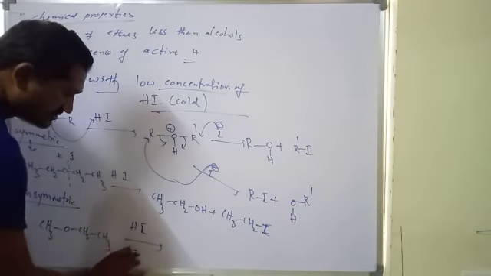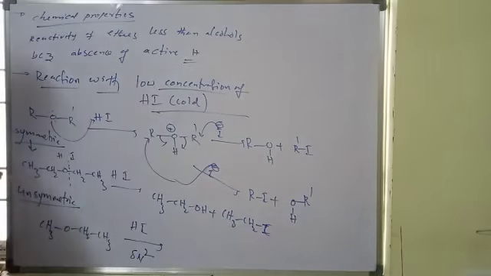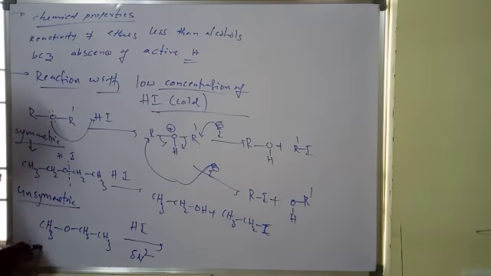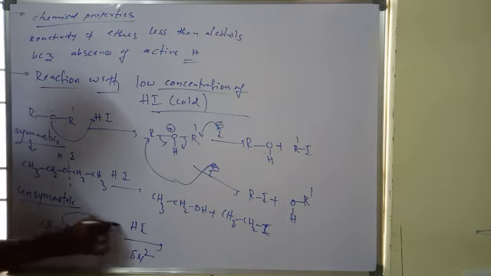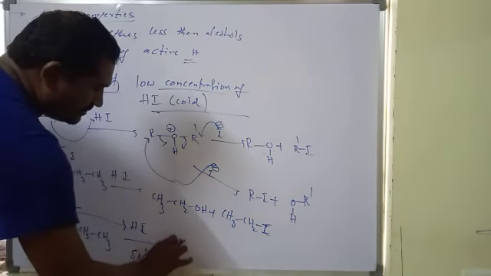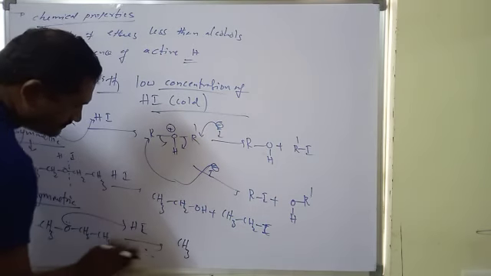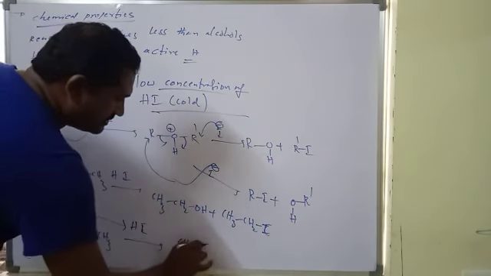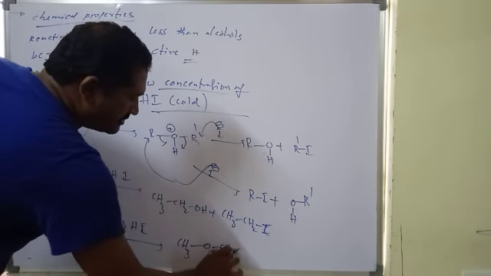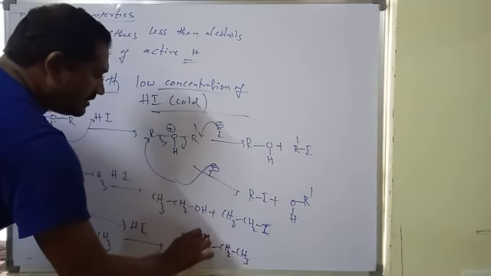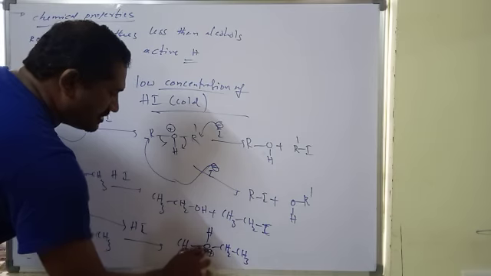I minus will always attack the side with fewer carbons, the less hindered side. First H plus attacks, so CH3-O(+H)-CH2CH3.